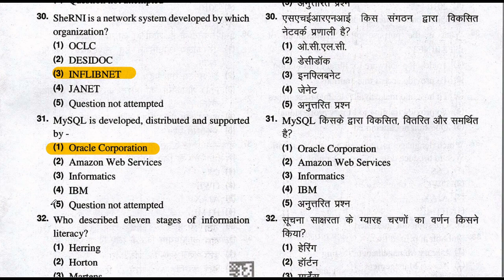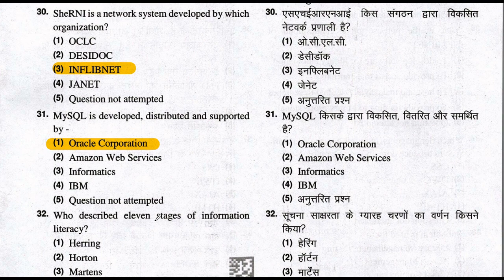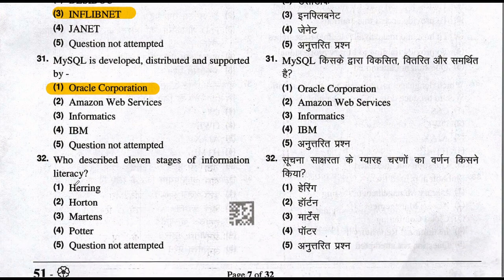Who described 11 stages of information literacy? It is Horton. Horton described 11 stages of information literacy. So the right answer is option number 2. Let's move to question number 33.